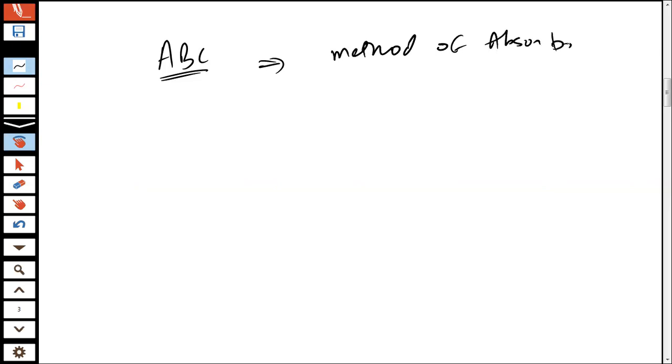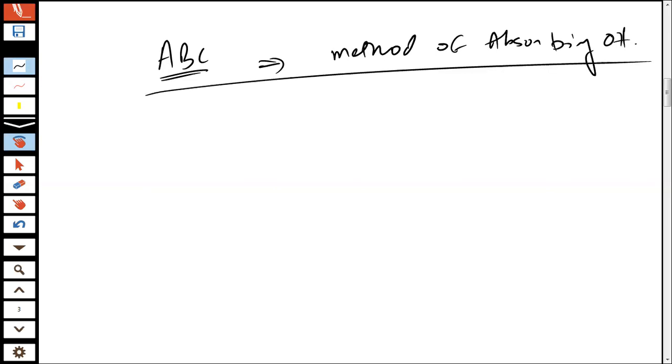Now, what exactly is the need for having activity-based costing when we already have absorption costing? Let me explain to you. Activity-based costing, which is commonly known as ABC, is also a method of absorbing overheads. Now, why exactly do we need this activity-based costing?